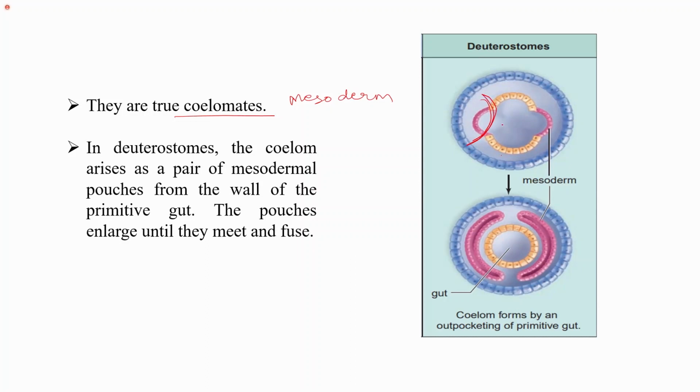These mesodermal pouches get separated, and the coelom forms by an outpocketing of the primitive gut. The pouches ultimately enlarge until they meet and fuse. Therefore, the body cavity or the coelom is formed by the outpocketing of the primitive gut. You can see here, right?